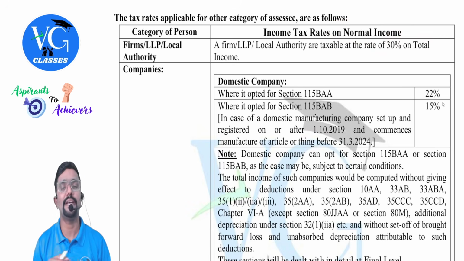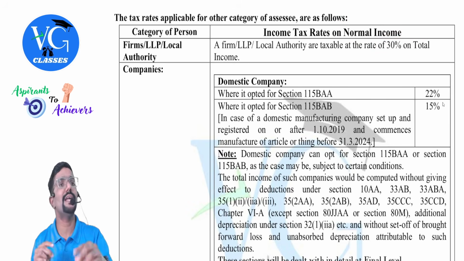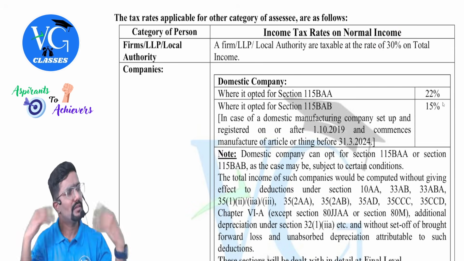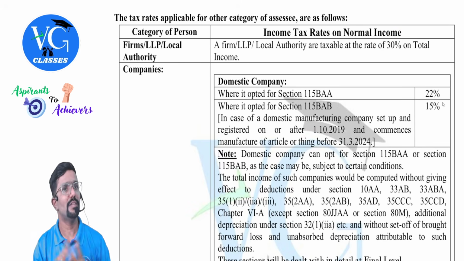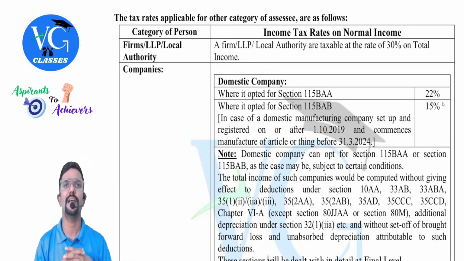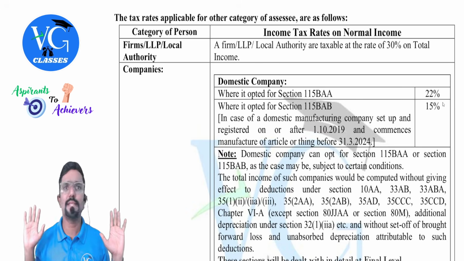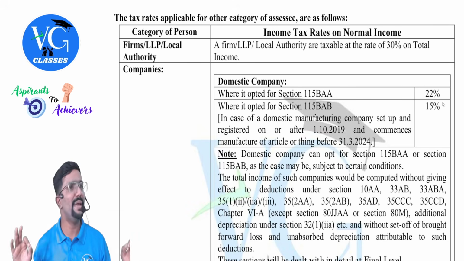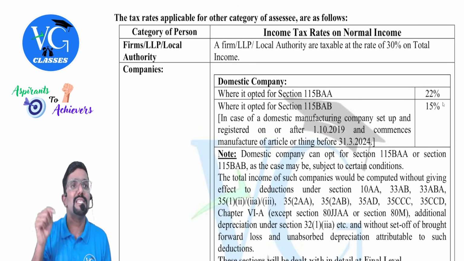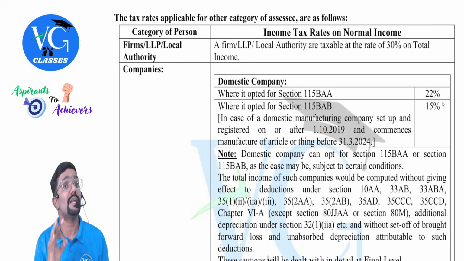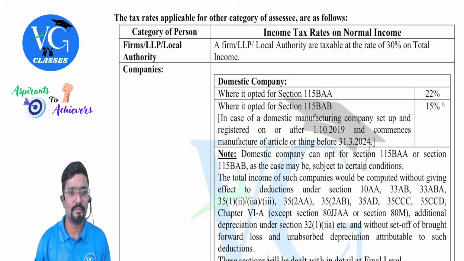What rate? Flat rate. Assume partnership firm has 1 lakh income. What is the tax rate applicable for them? 30%, 30,000. They have 10 lakh, 30%, 3 lakh. They have 1 crore, 30%, 30 lakh. They have 100 rupees, 30 rupees. No basic exemption limit for them. There is no basic exemption limit, guys. We call this as flat rate. Previously, whatever we learned was called as what? Slab rates. Slab rates, guys.